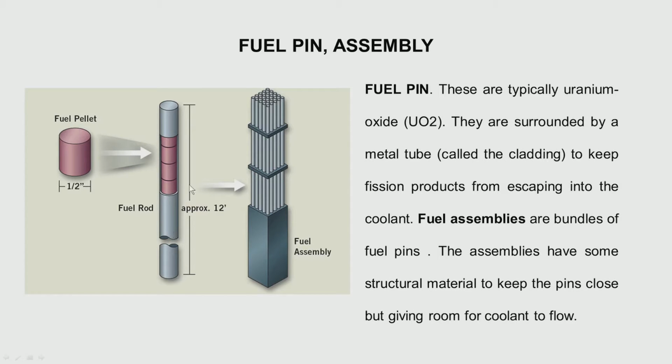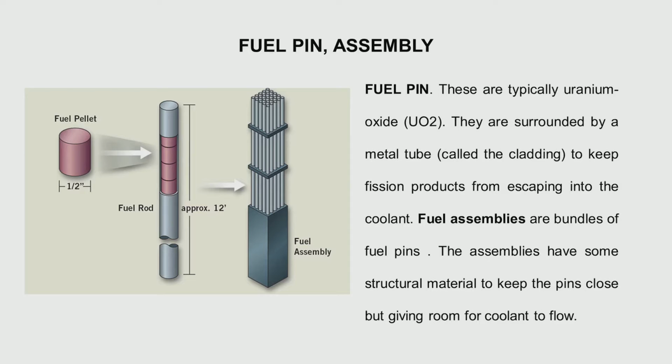Then a number of such pins are arranged in a rectangular or a hexagonal configuration, and they are called a fuel assembly. This rectangular configuration is used in some types of water reactors, the hexagonal is used in the fast reactors, we will see later. And the fuel is normally uranium oxide.